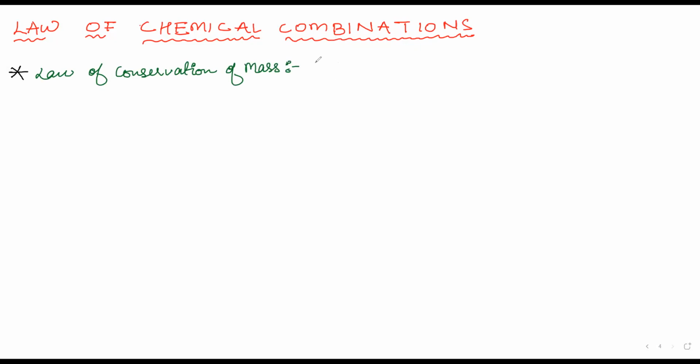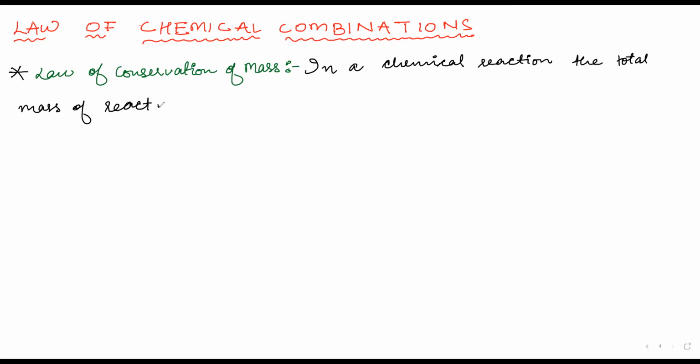This law states that in a chemical reaction, the total mass of reactants is equal to the total mass of products. The total mass of products. Is it fine?